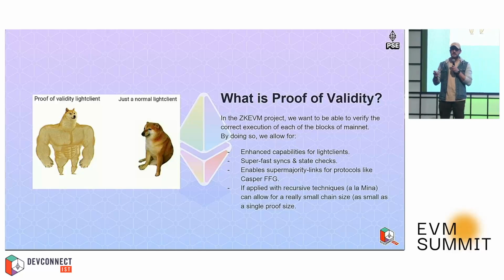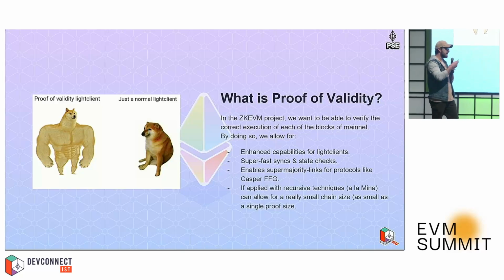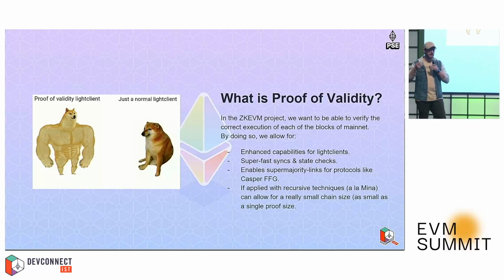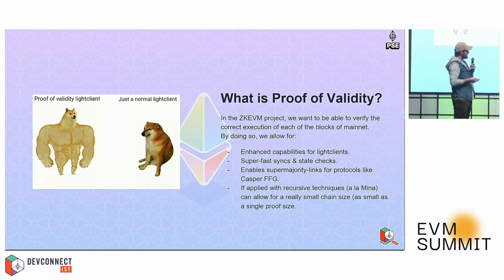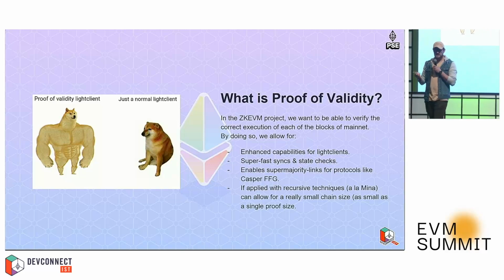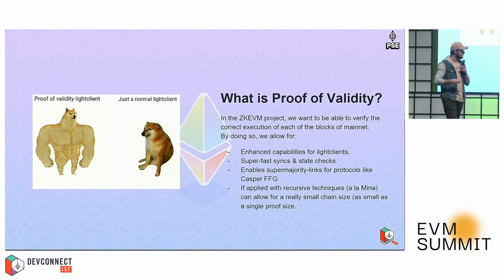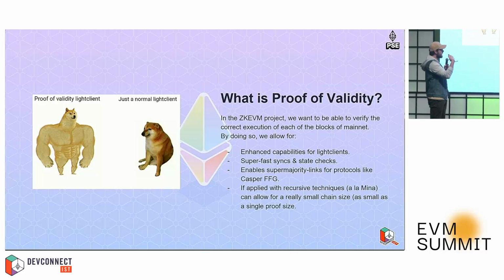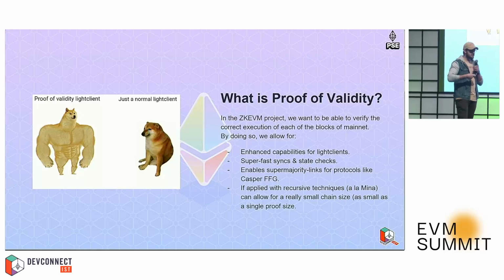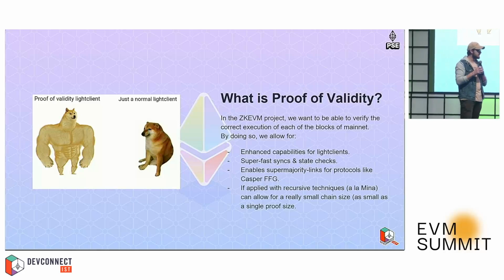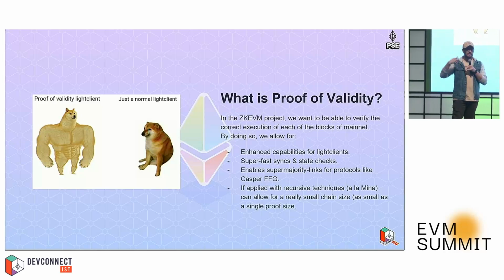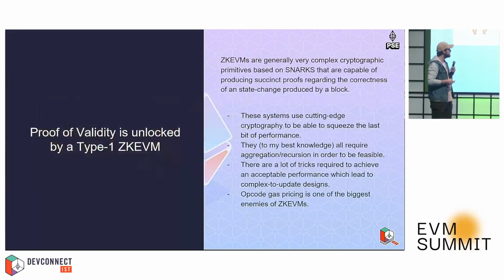So the first thing, what is proof of validity? Well, proof of validity is just what we call the fact that we can create proofs of all of the blocks that are added to the Ethereum chain, such that we can have some extra or enhanced capabilities on them. We can have fast synchronization because we can just verify the latest proof, and we have already verified the entire chain, so we don't need to run the execution of everything. It allows us to recurse over the proofs and finally get a really small state size. And it also gives really good properties to light clients to verify the claims and the data that is coming from the full nodes.